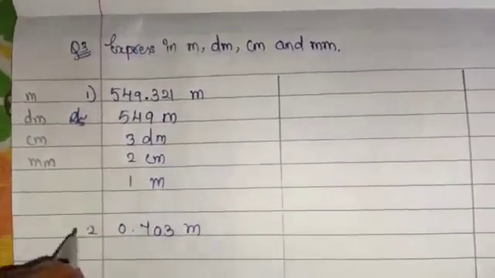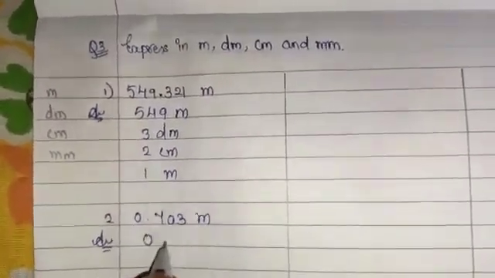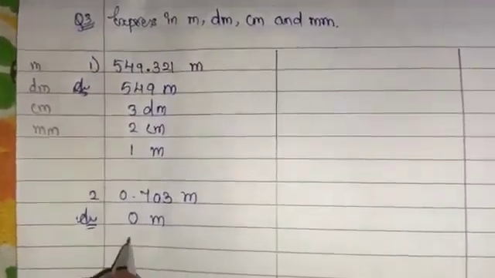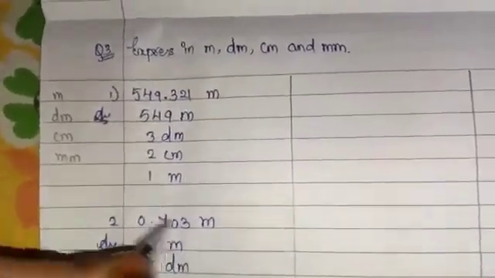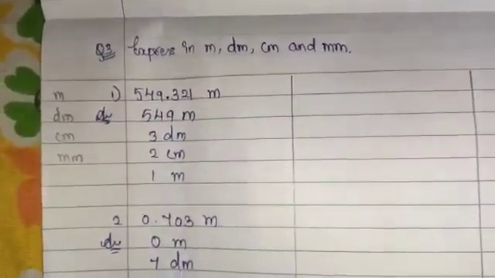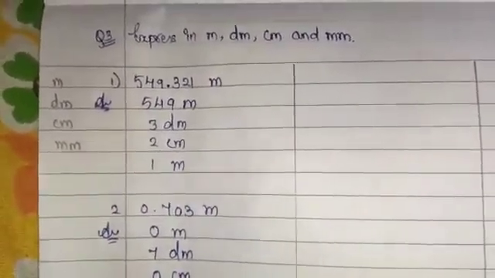Now number 2. Number 2 is 0.703 meter. Now this I have to do bifurcation. So 0 is there. So 0 meter will come. Okay. Now 7. 7 is what? So here decimeter. So dm. Then 0 means cm. 0 centimeter. And 3 will be mm. So millimeter.